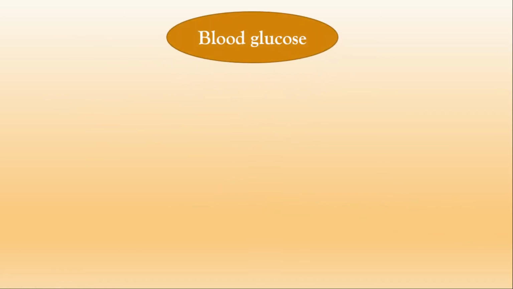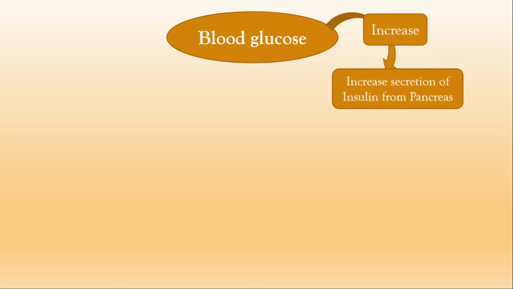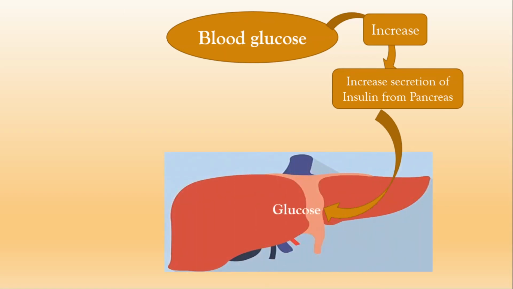So next, we will see an overview of how blood glucose is controlled in our body, right? If the concentration of blood glucose level is increased, that will show an effect on the pancreas to increase the secretion of insulin, which will show an effect on the liver to convert glucose to glycogen. Everyone knows that one, right? What is the pathway? You can comment in our comment section.